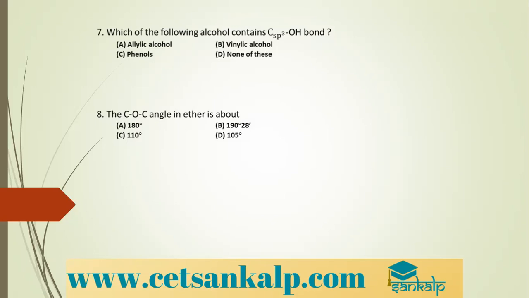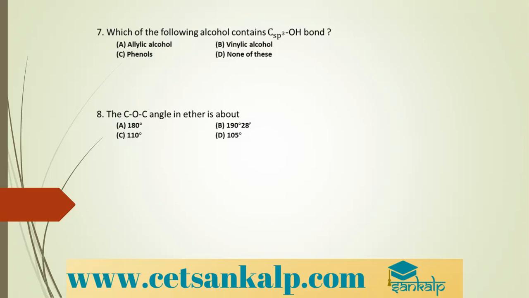Phenols are more acidic than alcohols. We have seen phenols are more acidic than alcohols, but they are less acidic than carboxylic acids. So phenols react with sodium hydroxide in water to form sodium phenate, ONa.